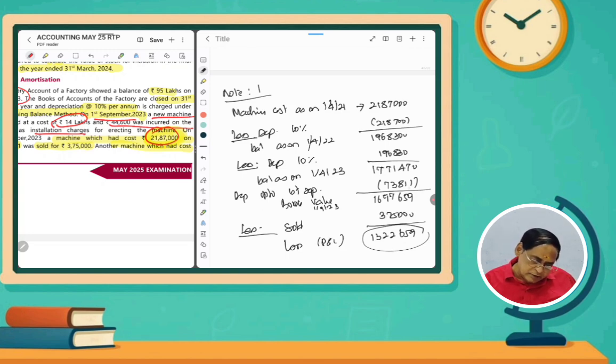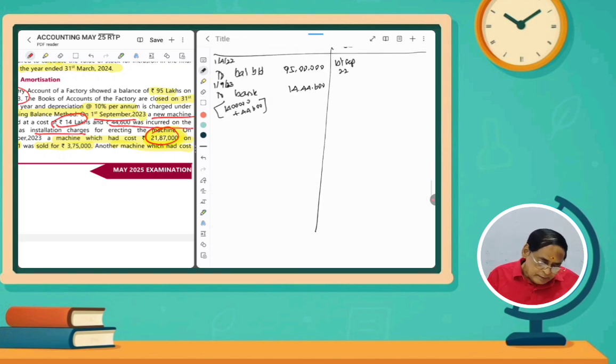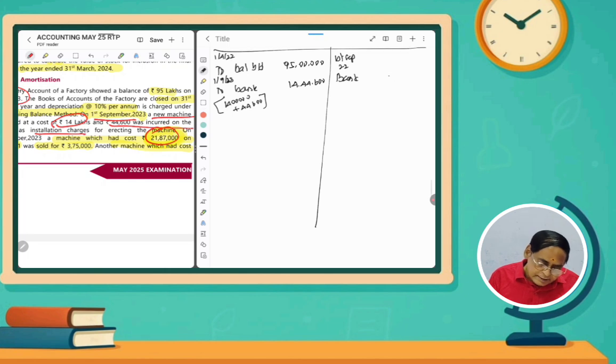And then depreciation up to the date of sale has to be 73,811. For how much we sold, that is 3,75,000, it is also to be credited. So these are the things we have to write on the credit side of the machinery account. By bank, sale proceeds, how much? 3,75,000.